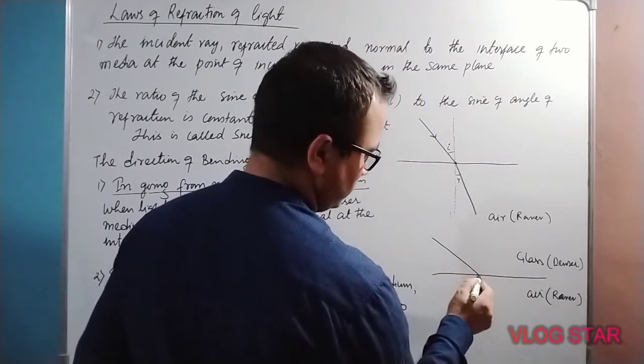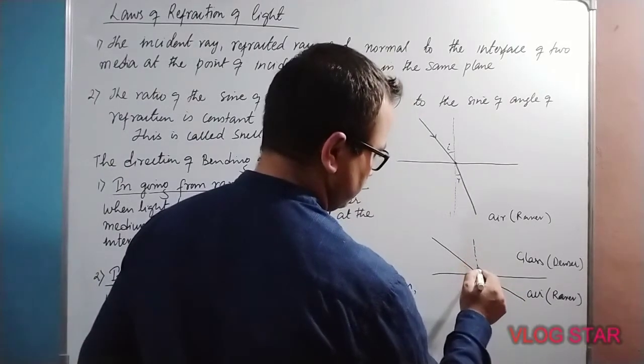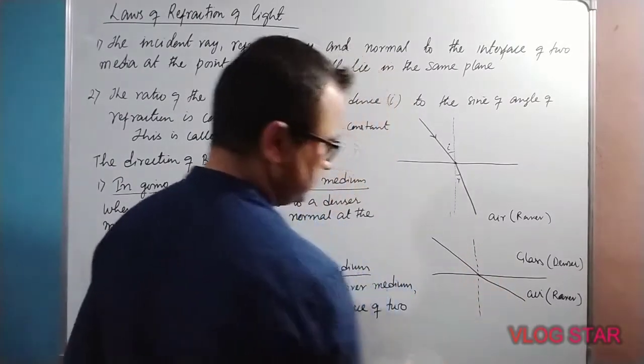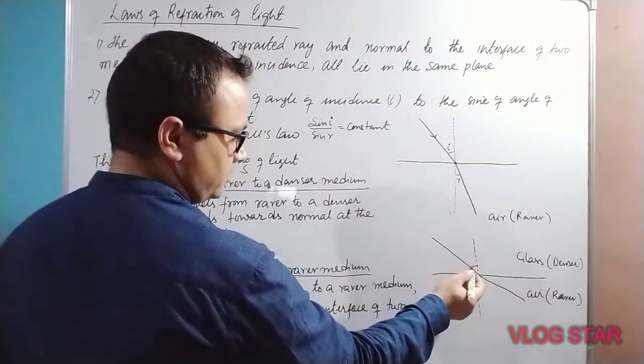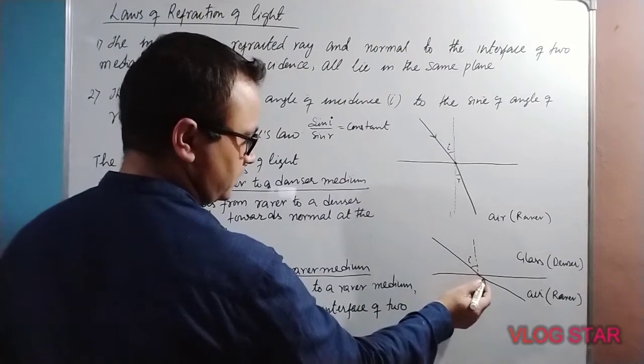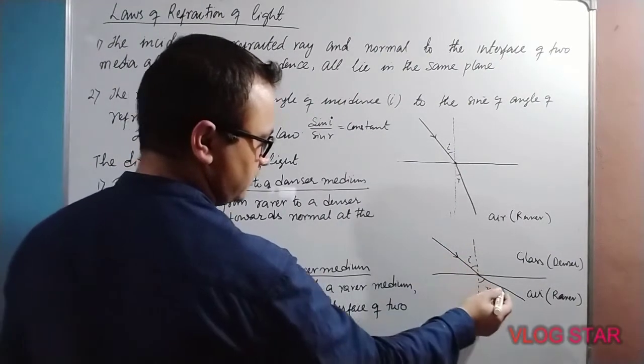It bends away from the normal. This is the normal. This is the angle of incidence I, and this is the angle of refraction R. It is the incident ray and it is the refracted ray.